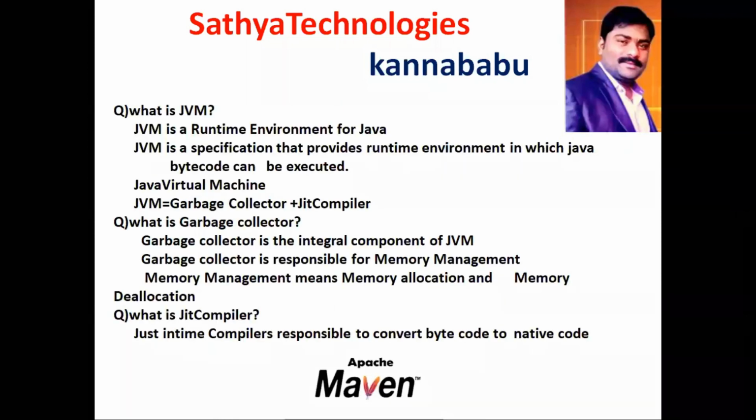What is the JVM? JVM is a specification that provides a runtime environment in Java. The JVM internally consists of the garbage collector and the JIT compiler. The garbage collector is an integral component of the JVM, and its purpose is memory management. The JIT compiler's purpose is to convert the bytecode to native code.